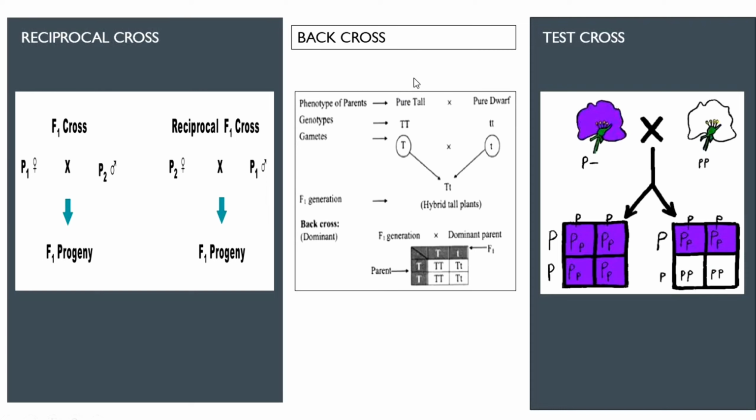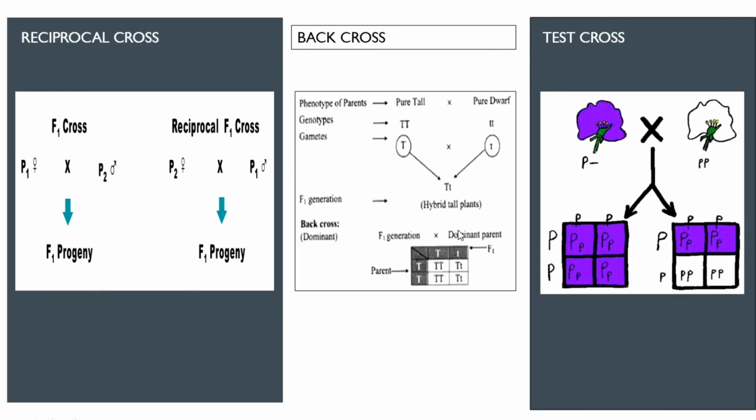Talking about back cross, what is back cross? When the cross is performed between the F1 generation and one of the parents, irrespective of whether it is the dominant parent or the recessive parent, but any one parent, then it is known as a back cross. You can see here that our F1 generation is capital T small t, a heterozygous tall plant. When it has been crossed with its dominant parent, that is capital T capital T, this is known as back cross.